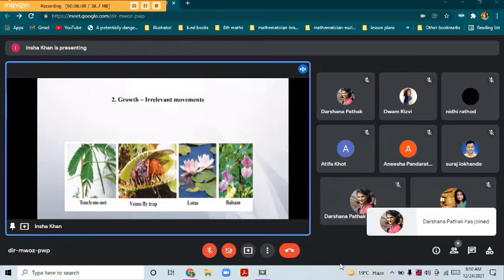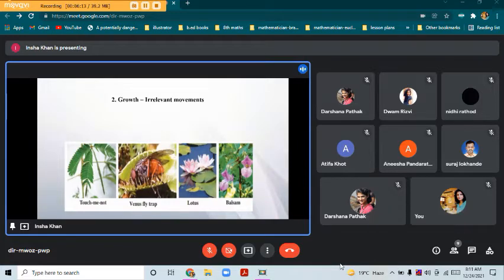Whereas if you see this Venus flytrap, the second image, it's a plant that eats insects. It is attractive, so the insects get attracted towards it, and these plants trap the insects and then digest them. The third one is lotus. The lotus flower opens during daytime. Have you all heard about the Ratrani plant or the jasmine that blooms at night?